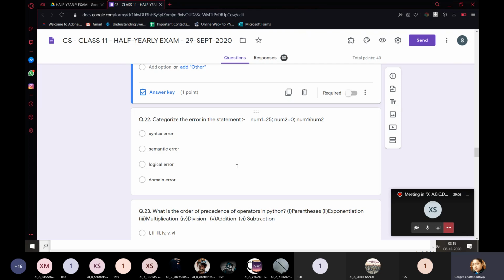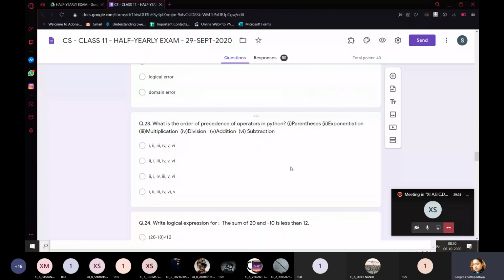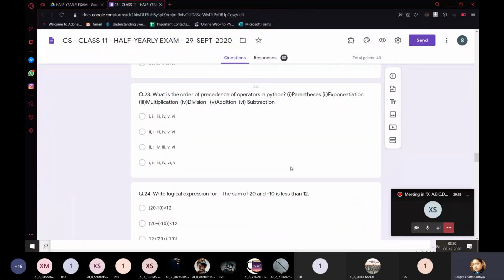It's a runtime error which you get during your execution. That is divide by 0, because num2 is what? It is 0. So num1 divided by num2 will give you that divide by 0 error, right? Which is a runtime error. So I will adjust marks for this question. That is question number 22. Okay. Next is question number 23.